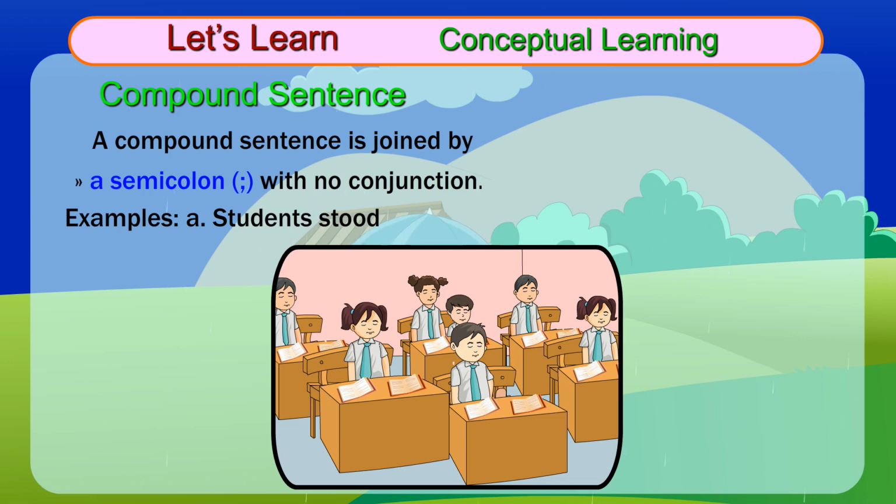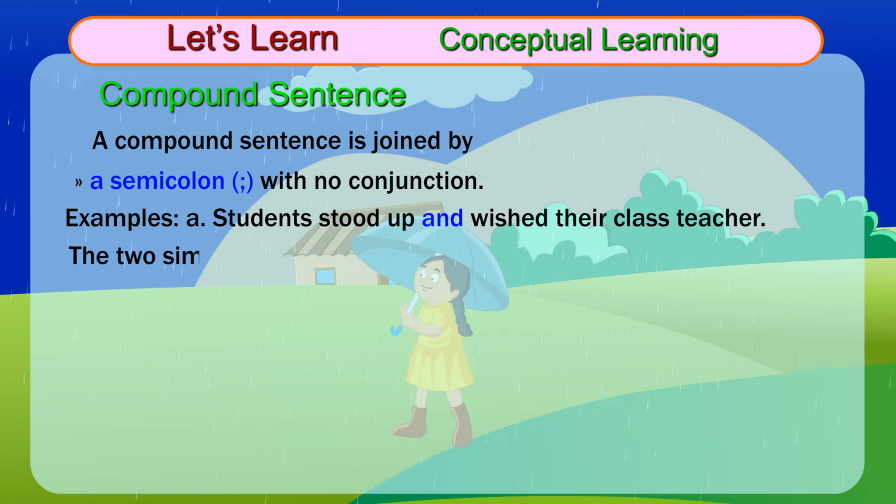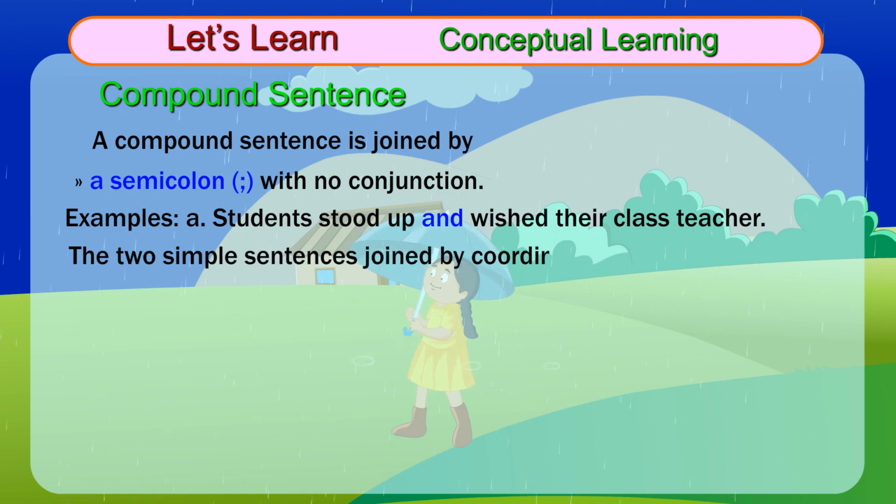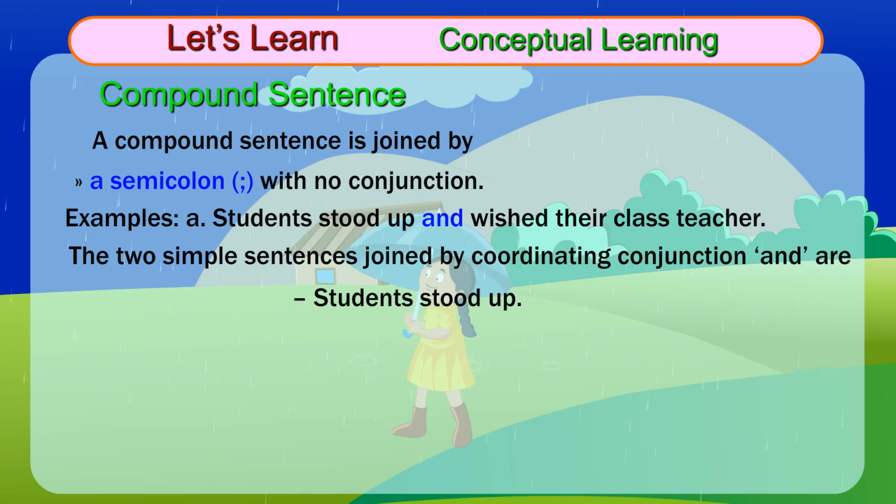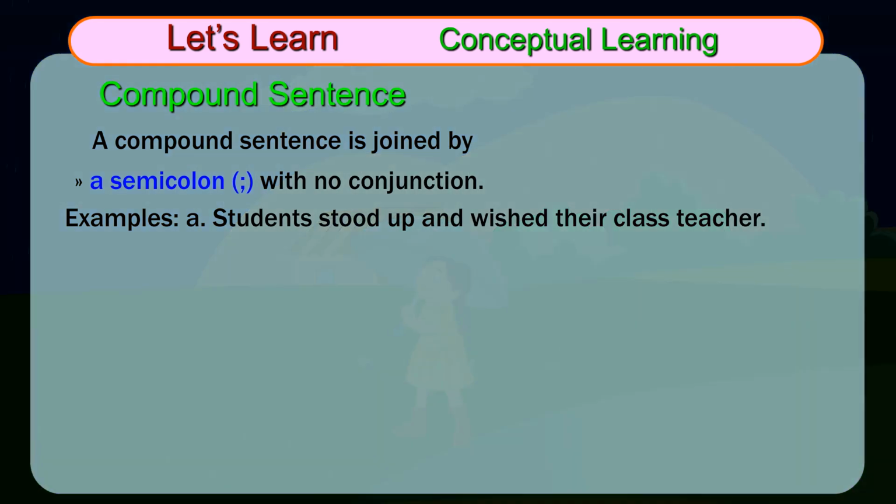Examples: A. Students stood up and wished their class teacher. The two simple sentences joined by coordinating conjunction and are Students stood up and Students wished their class teacher.